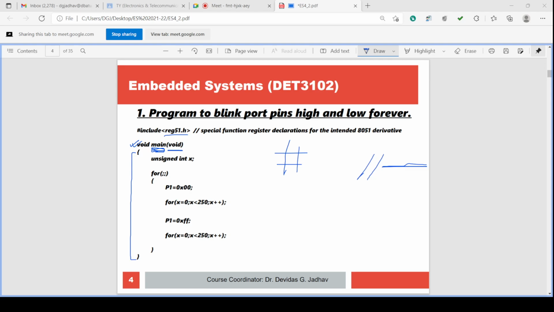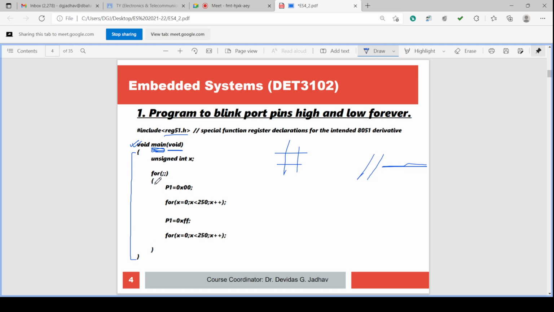So to declare the start and end of the block of commands, a better word is block of the commands. Bunch of commands means block of commands. To declare the block of commands, curly brackets are used. So for this for loop, this opening curly bracket and closing curly bracket will declare the block of the commands.